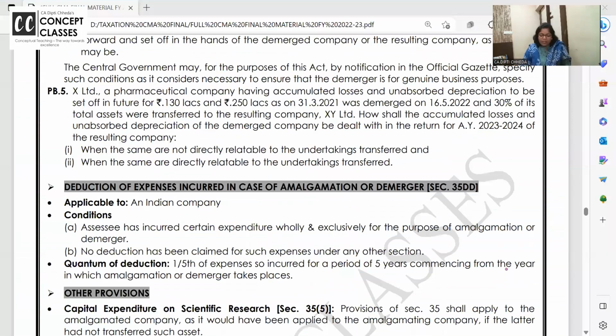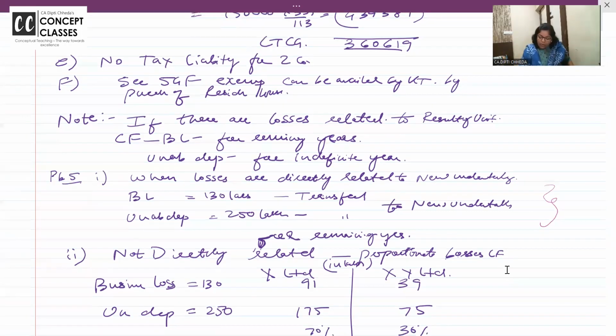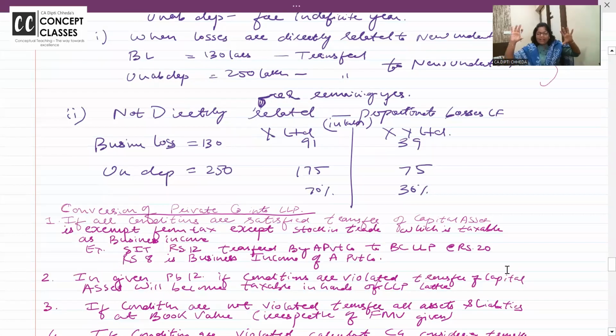But suppose these losses are not necessarily related to the resulting company. ये ना company के overall losses हैं. And now the companies have split. Then both the companies, the demerged company, original company, and the resulting company will share these losses. How will they share these losses?